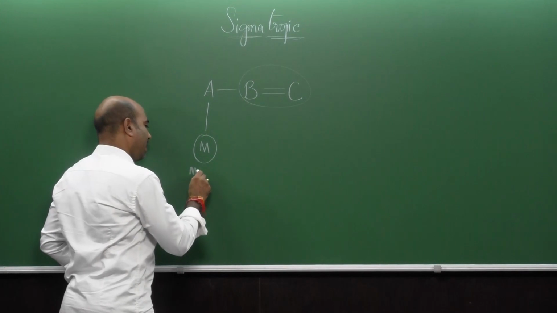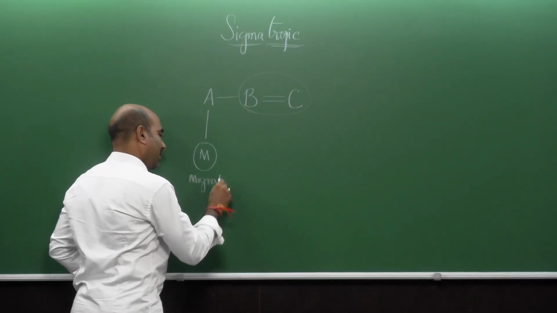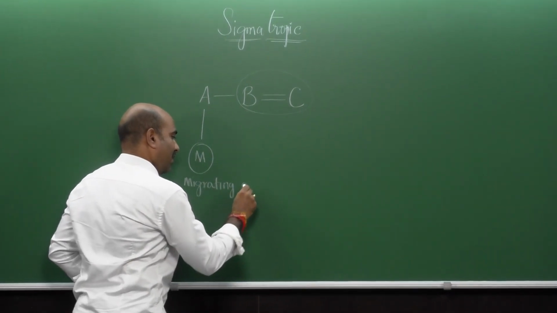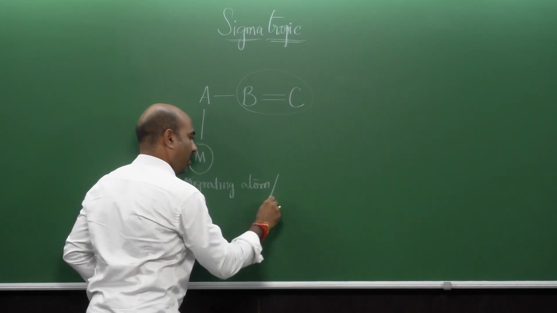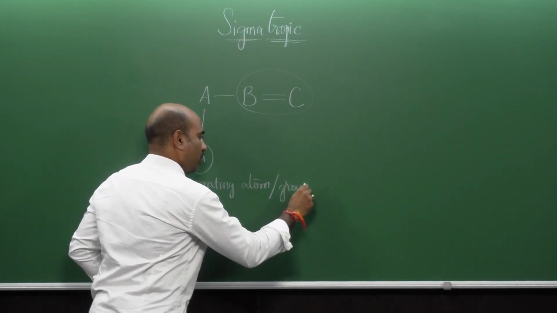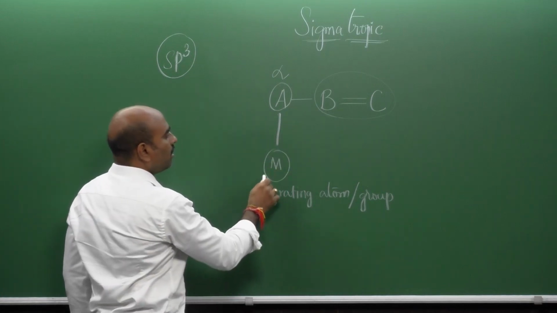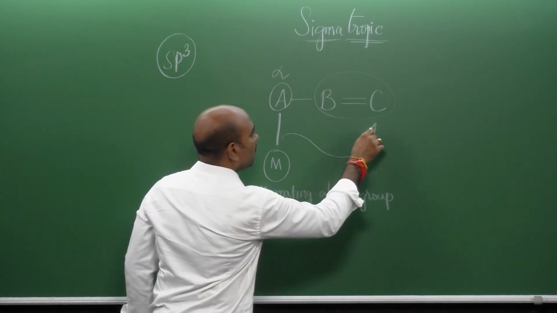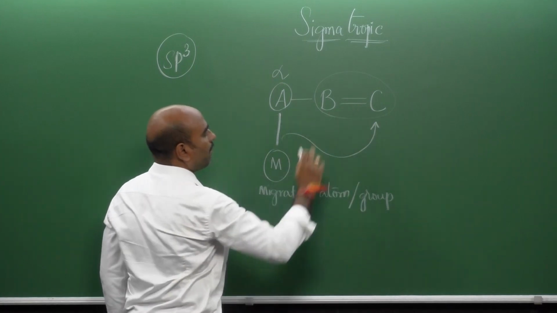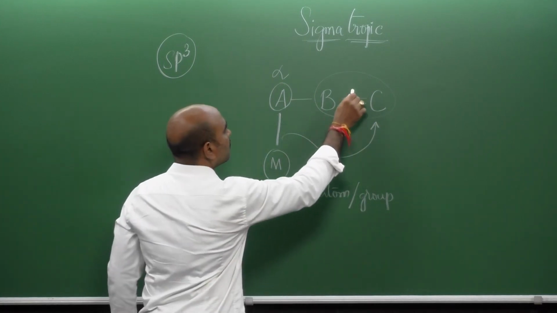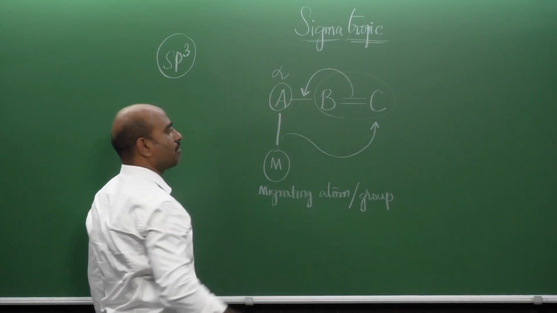So, M is a migrating atom or a group. This sigma bond will slowly move to the other end of the pi bond, whereas this pi bond will be moving in this way.